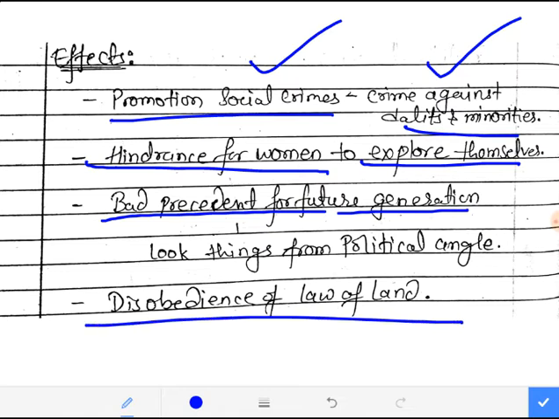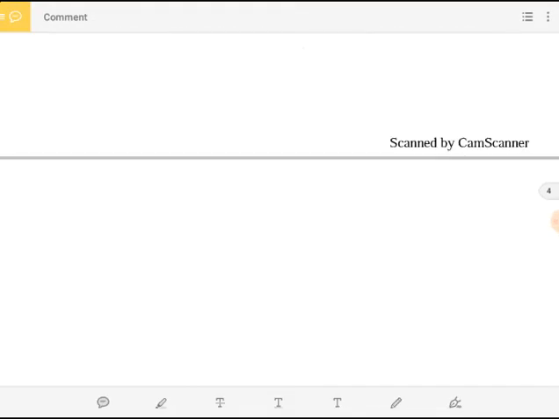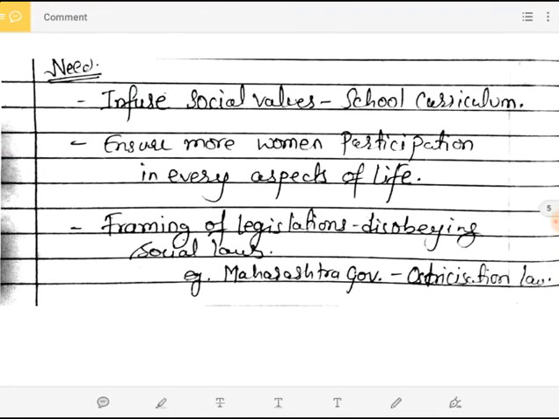Next is disobedience of the law of the land, just because of the fact that these social norms are destabilizing our society. That's why there is disobedience of laws of the land, like we have already mentioned about khap panchayat, right? They don't have any constitutional or legal mandate, but still they run in our country. So these are the disobedience of the law of the land.